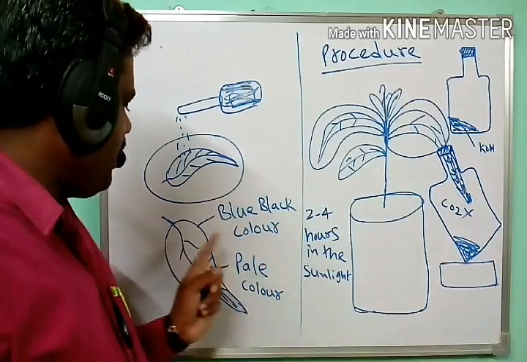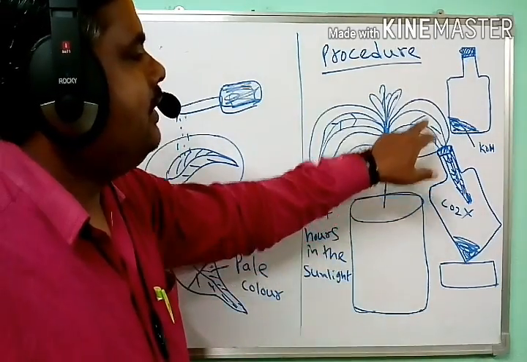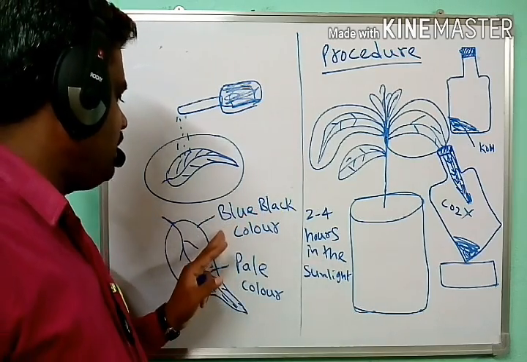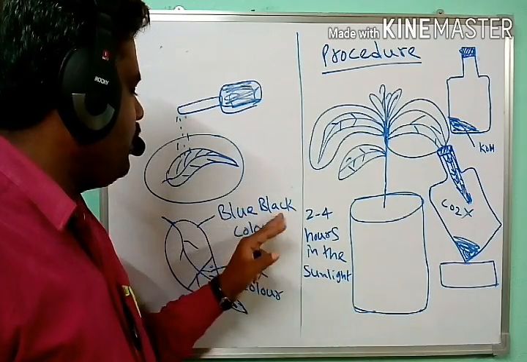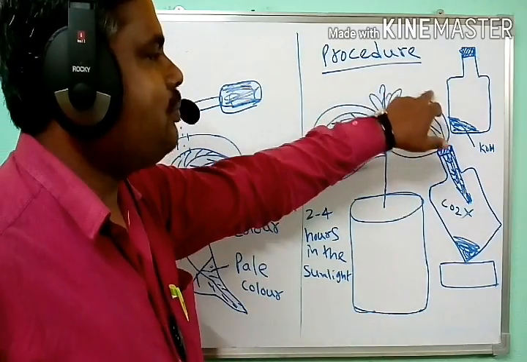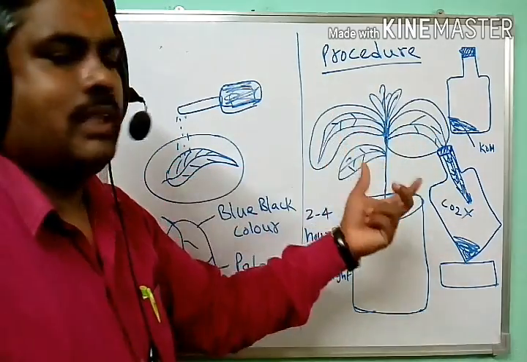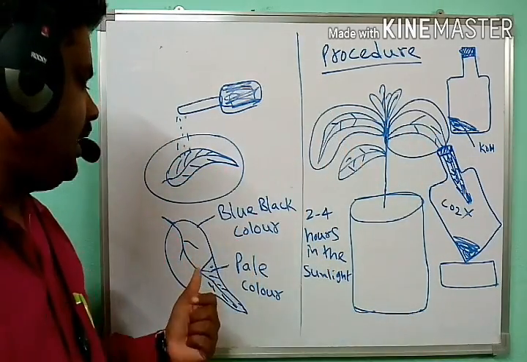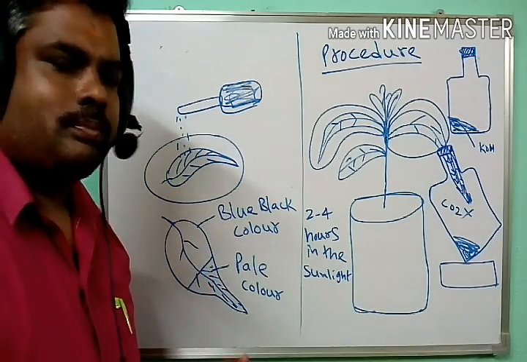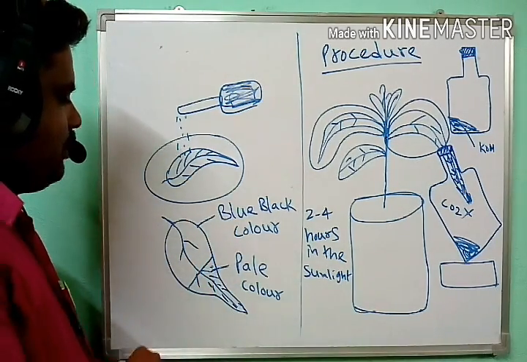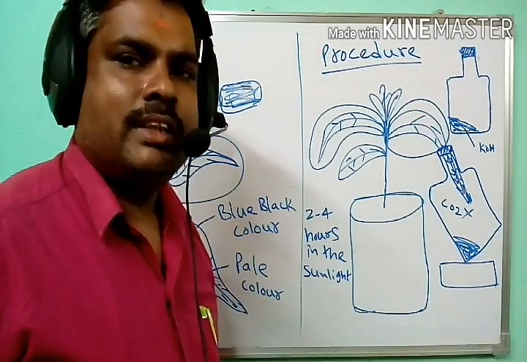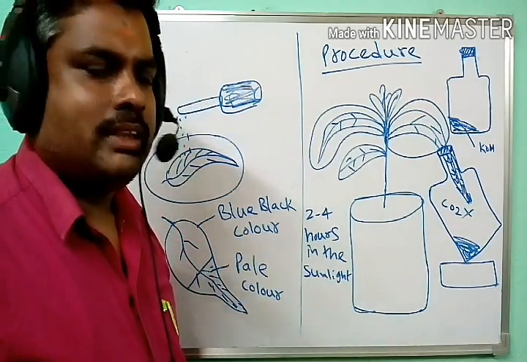The outside portion of the leaf turned blue black, which indicates that it absorbed the carbon dioxide present in the air. So based on this experiment, we conclude that CO2 is necessary for photosynthesis.